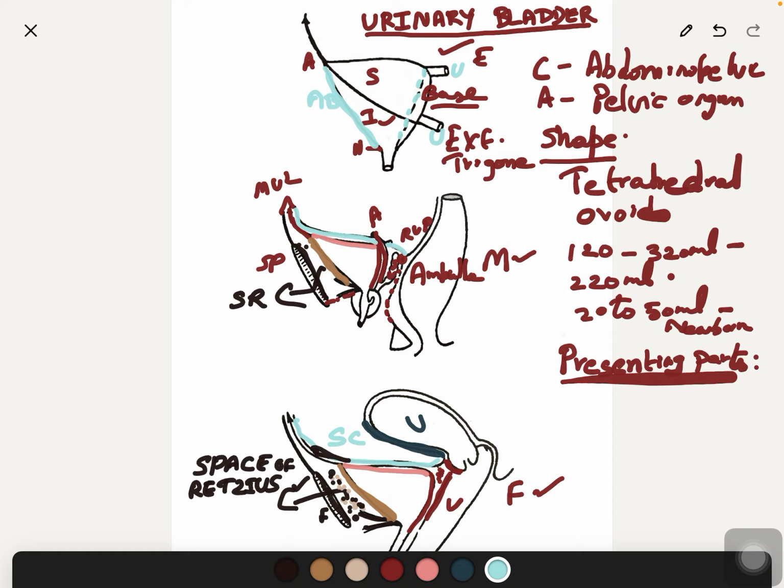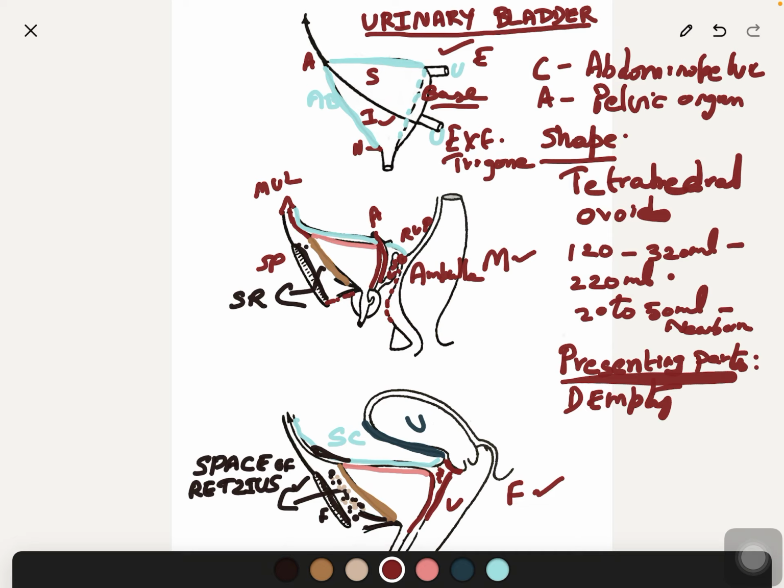So that is the posterior border. Lateral border separates the superior surface from the infrolateral surface. So this is the lateral border, which extends from one ureter to the apex of the urinary bladder. So these are the borders we have covered. So we have covered the presenting parts in the empty bladder. In the distended bladder, we will see the differences.